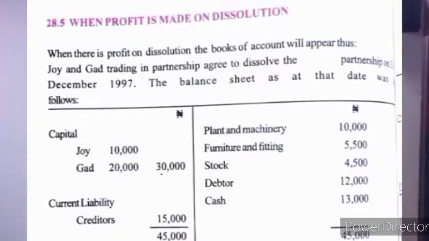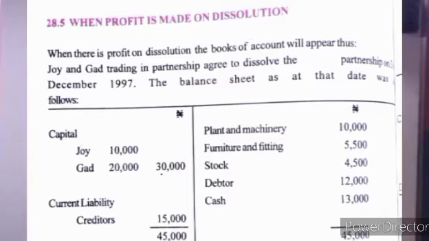It is when profit is made on dissolution. The question said, Joy and Gad trading in partnership agreed to dissolve the partnership on 31st December 1997. The balance sheet as at that date was as follows. On the left hand side we have capital: Joy 10,000, Gad 20,000, which sum up to 30,000.